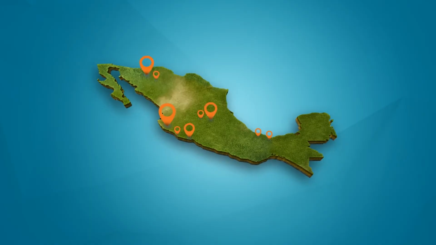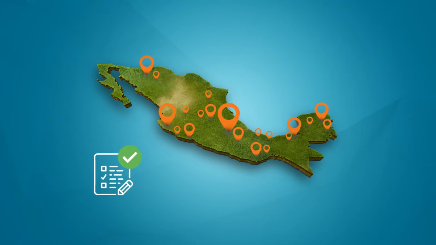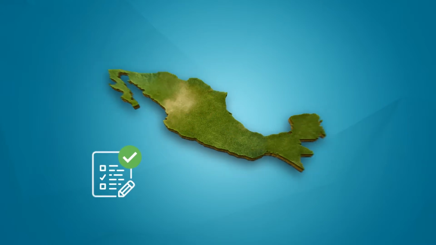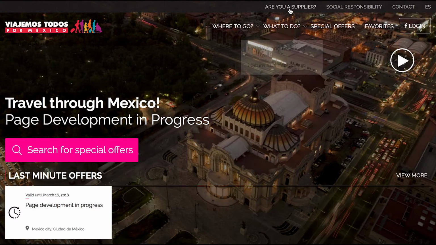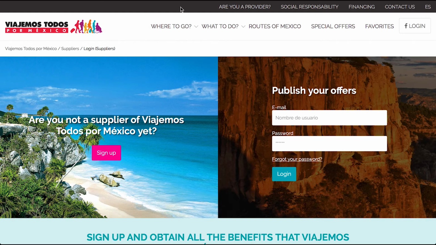If you are a supplier of tourism services and you want to join the portal in order to reach many more people with your offers, what are you waiting for? Registering is quite easy. You only have to click on the section of the menu intended for suppliers. You will find the registry button on the left-hand side of the screen.